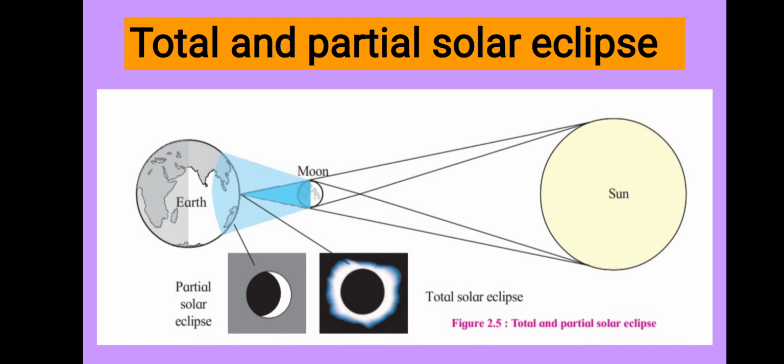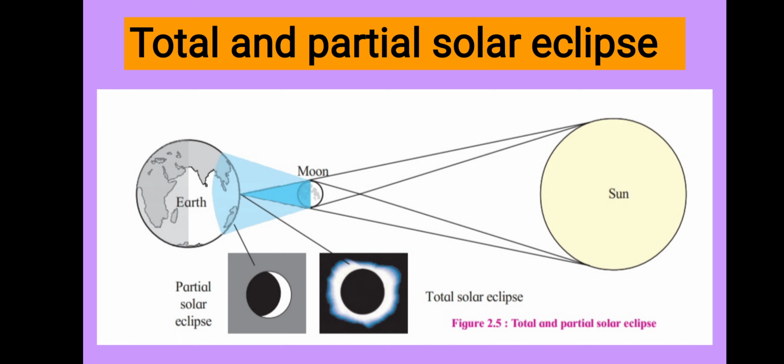Due to the light shadow of the moon, the people in those places on the earth are not able to see some part or the partial part of the sun. This type of solar eclipse is known as the partial solar eclipse. Okay, two figures are given to you below. In a total solar eclipse, we are not able to see the whole sun.